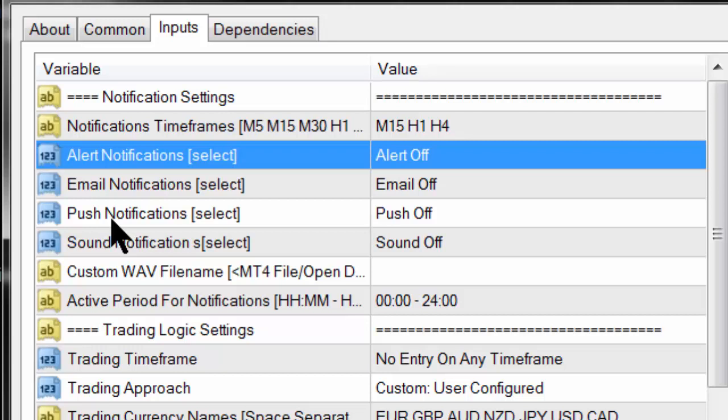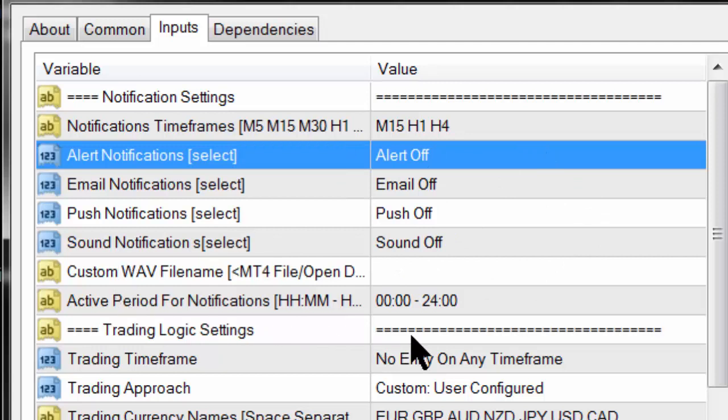Those are messages that are sent to you, very similar to email notifications, but also appear on your chart. Then you have sound notifications, which by definition give off a sound when the conditions are met, and you can even determine your own sound that you want. So that's how you control your alerts.